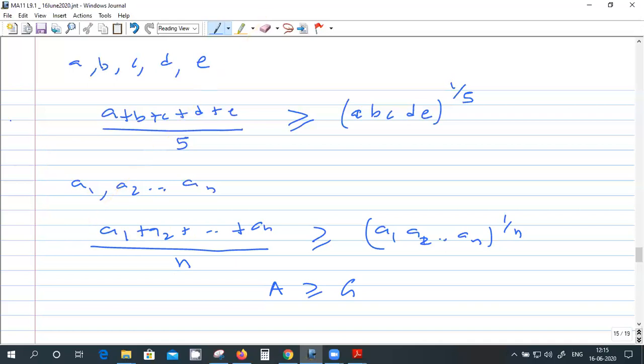See, when A equals B equals C equals D equals E, then the left hand side is E, right? And the right hand side is also E, since E to the power 5, raised to the power 1 by 5. So this equal to sign is valid when all the numbers are equal. It's not an interesting case, but still makes the result general. Arithmetic mean is greater than or equal to geometric mean.